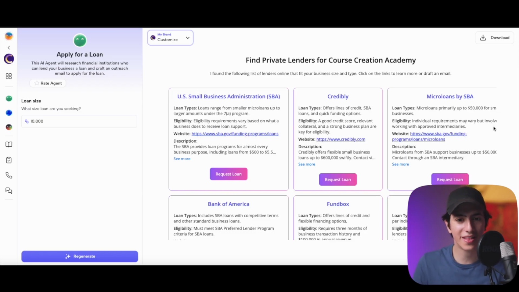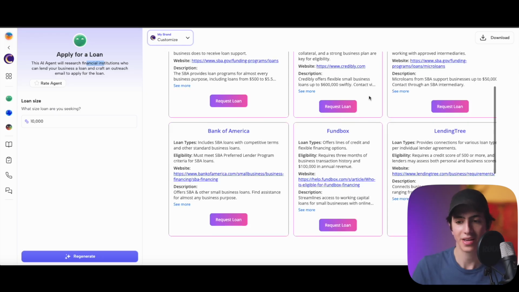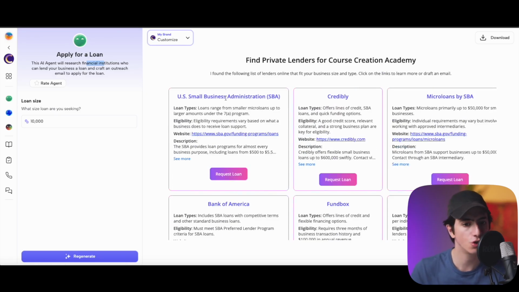So as you can see, just like that, this AI agent literally researched all the financial institutions who could lend $10,000 towards our goal, right? And here are all of these financial institutions. We got the US Small Business Administration, right? Which literally gives information about it. Loans range from smaller micro loans up to larger amounts under the 7(a) program.